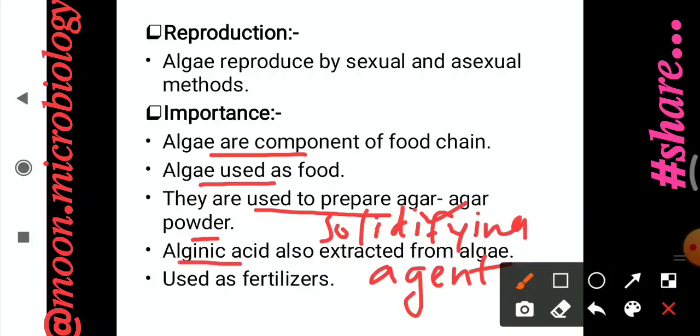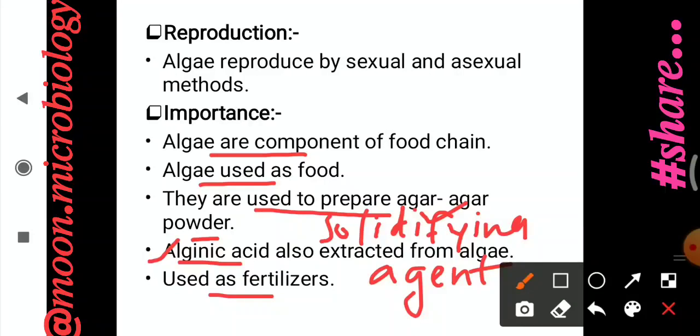Alginic acid is also extracted from the algae, and it is used in the preparation of drugs. Algae can also be used to prepare fertilizer, that is, biofertilizer. So these are the importance of the algae.